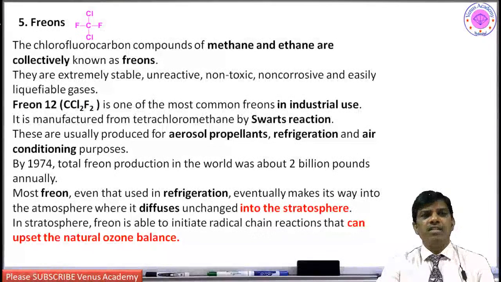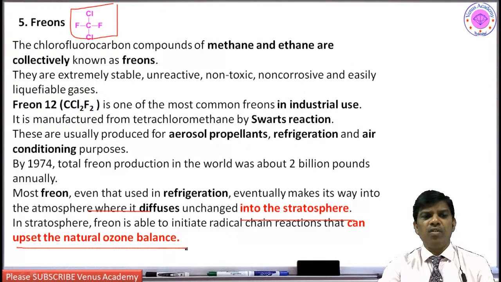And freons. Freons are highly objectionable compounds, which, when they go into the stratosphere, upset the natural ozone balance.